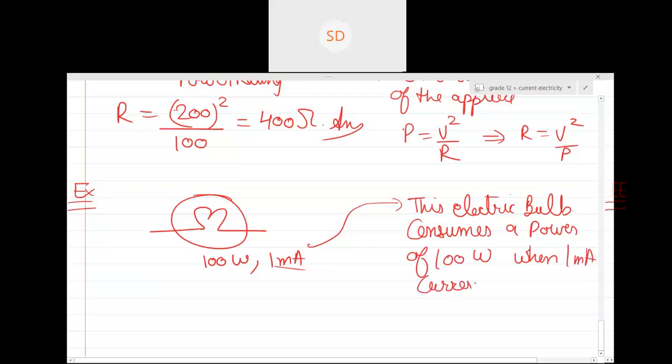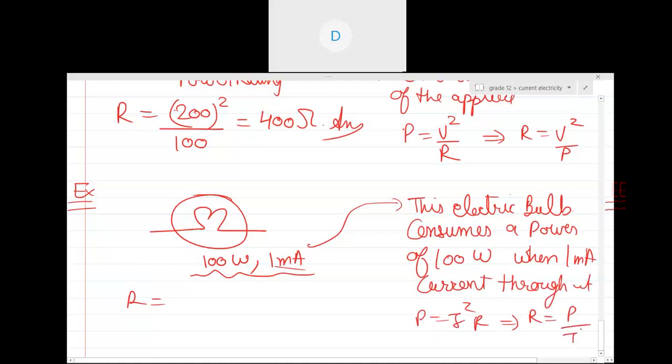So now you understood what basically this power rating is. It is just used to calculate the resistance. So now for the power formula, will you be able to use V square by R? No, you'll be using I square R. From here R will be equal to P upon I square, yes or no? So R is basically P upon I square.